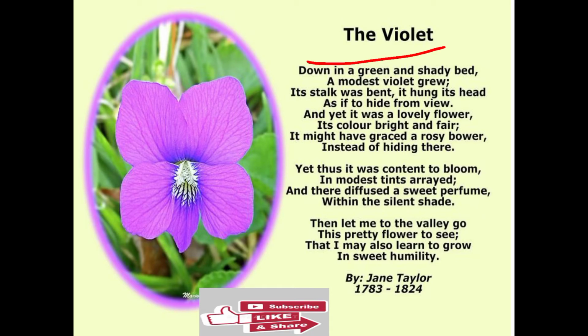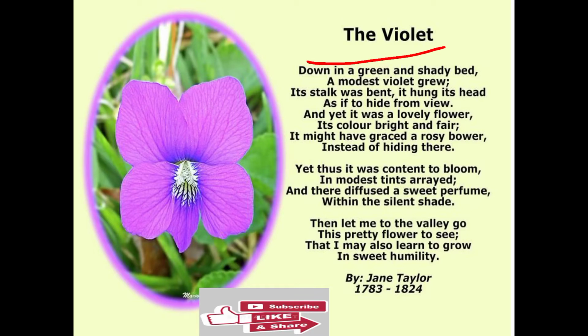Down in a green and shady bed a modest violet grew, its stalk was bent, it hung its head, as if to hide from view. So this is the first stanza which you can see here. This stanza is of 4 lines. According to it, there are 4 stanzas in this poem, and each stanza has 4 lines.